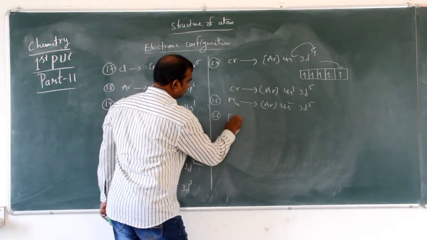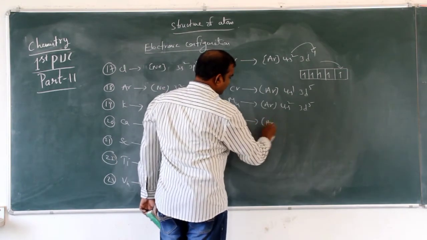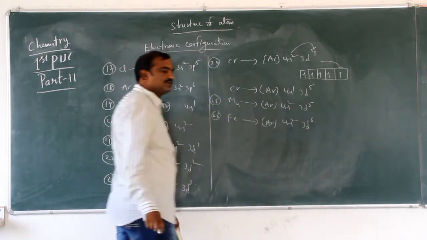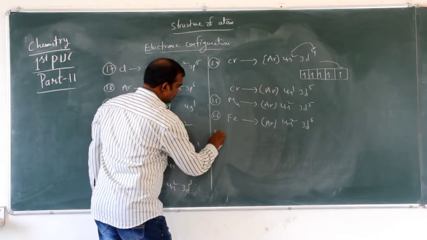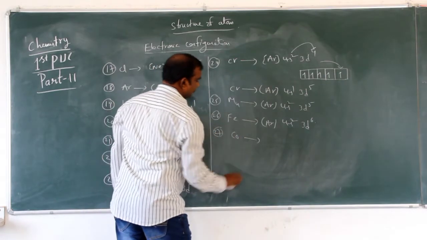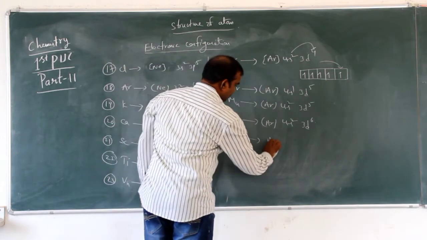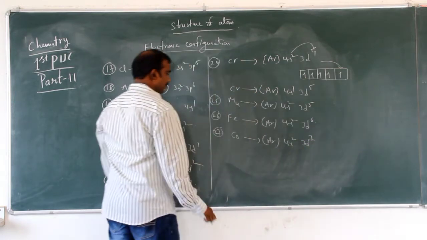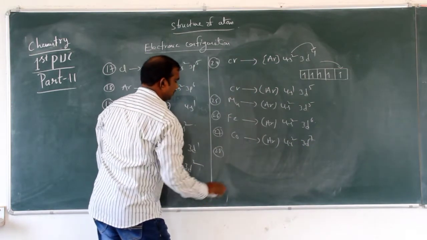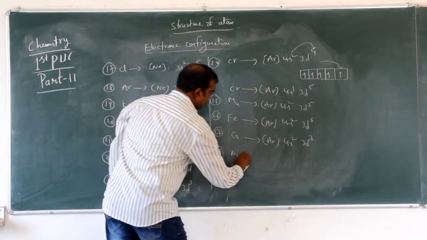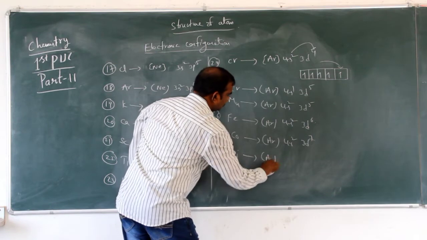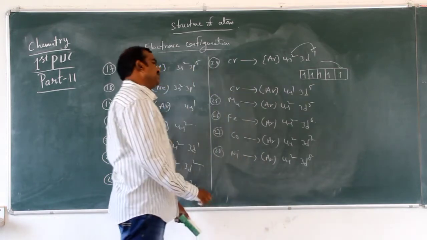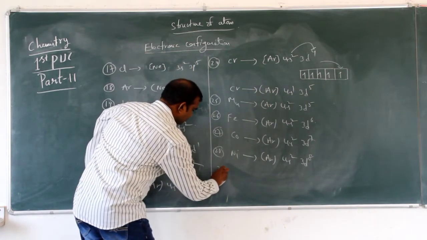Next iron, Fe: argon 4s2 3d6. 27, cobalt. 28, nickel: argon 4s2 3d8. Next 29.